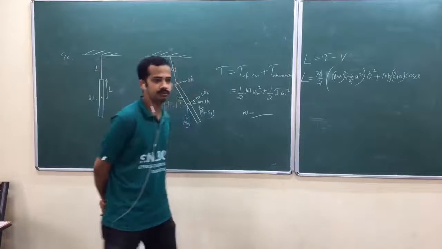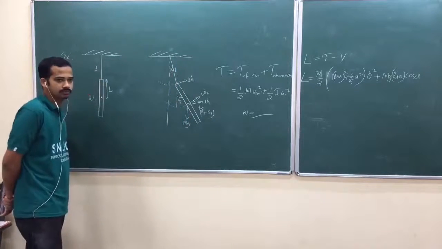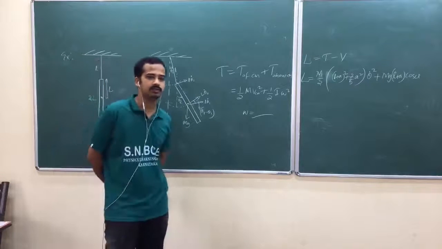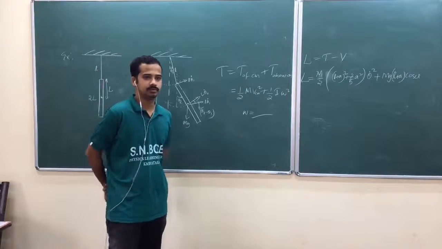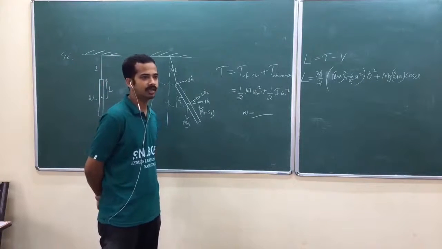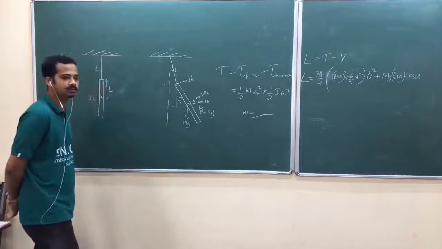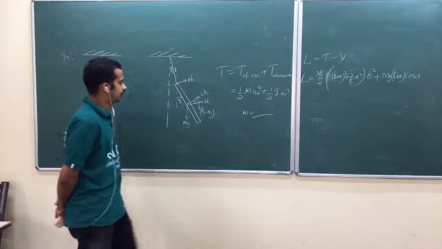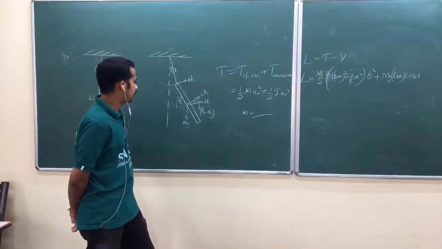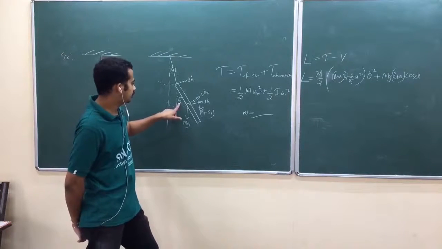You got two generalized coordinates, theta 1 and theta 2, that I directly get into. I'm not starting from Cartesian. You can start from Cartesian coordinates and make the transformation also. That omega is equal to theta 2 dot.